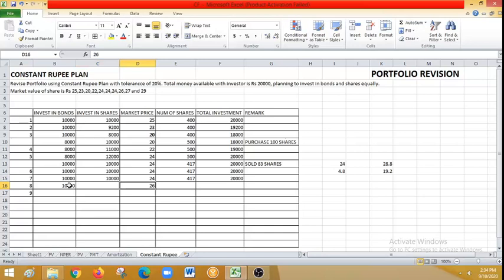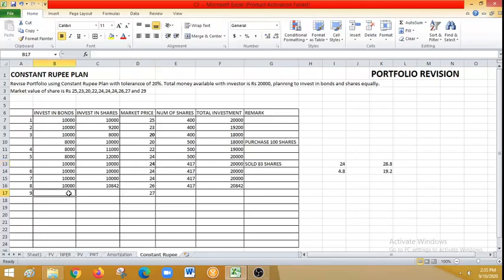Now it is 26 rupees. Shares are 417, so it is 26 multiplied by 417 shares. I will have 10,842 in investment in shares, and total is investment in bonds plus investment in shares. I am not purchasing or selling anything. What is the next pricing? Next pricing is 27. Again, this is not a trigger point. From 24, either it should increase to 28.8 or decrease to 19.2. Then only will I revise my portfolio.